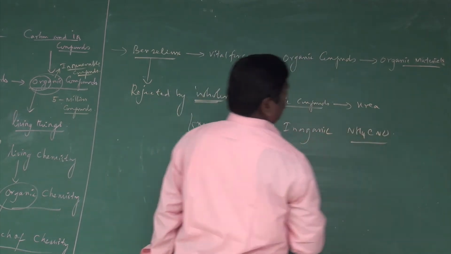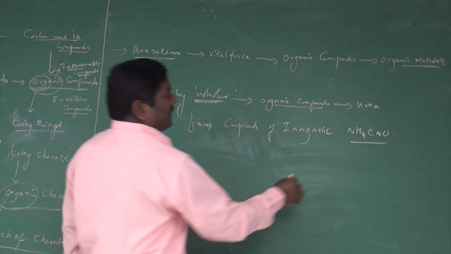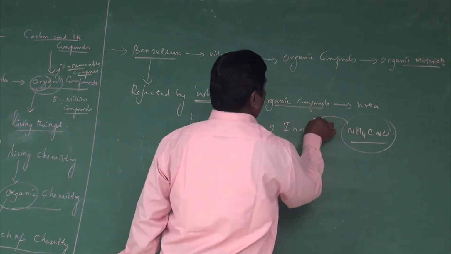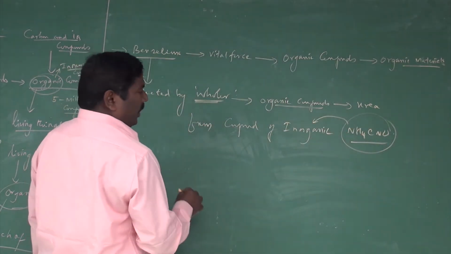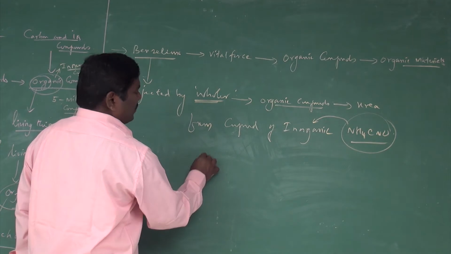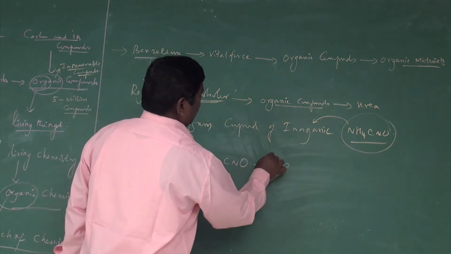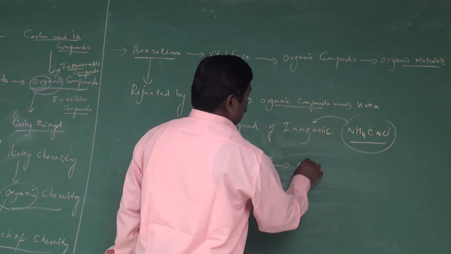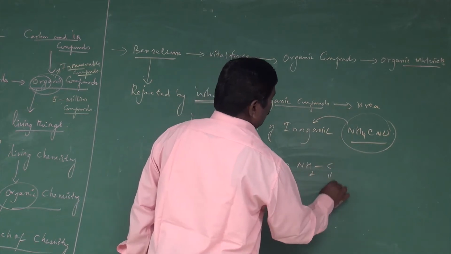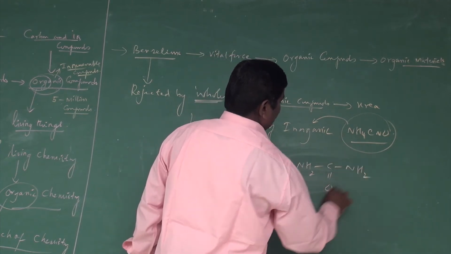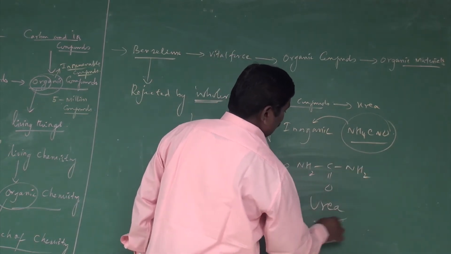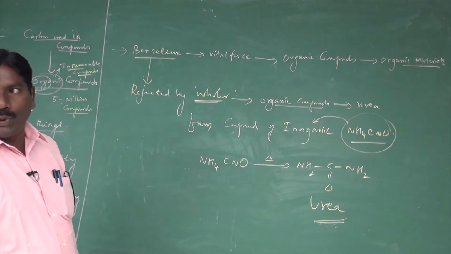You know that ammonium cyanate is an inorganic compound. Now I am going to synthesize it: ammonium cyanate, NH4CNO, just heat it and you will get the compound urea. This is urea.